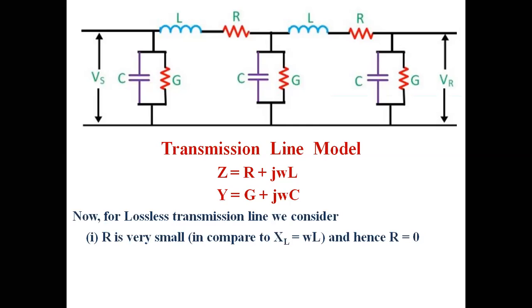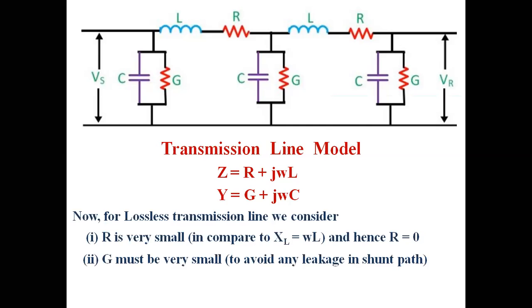And here also, we should not have any kind of leakage current in the shunt path. So the next part you can see G, that is conductance, must be very small to avoid any kind of leakage.